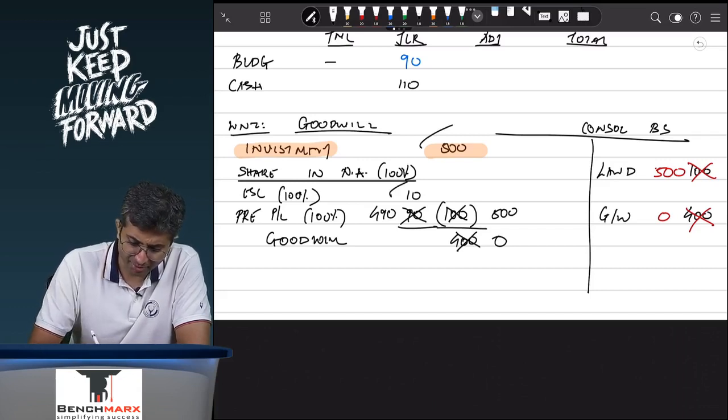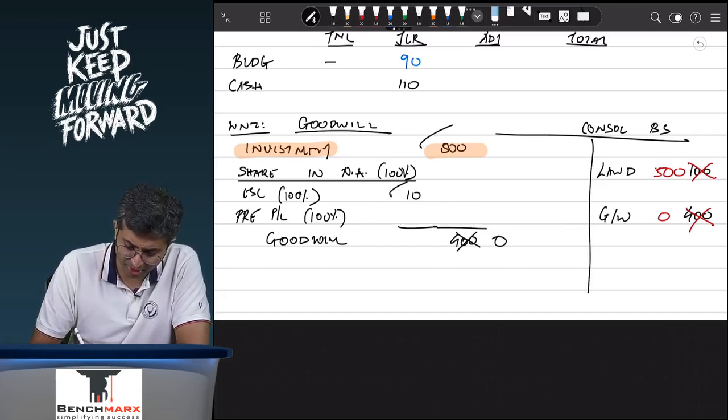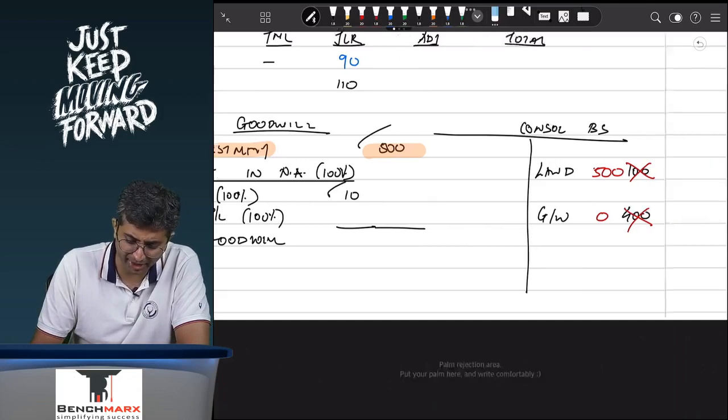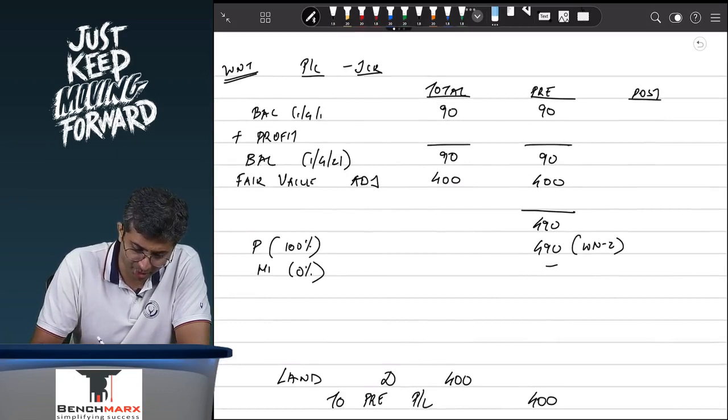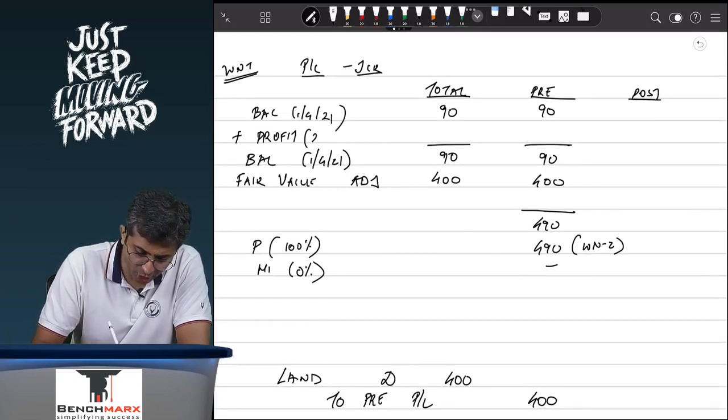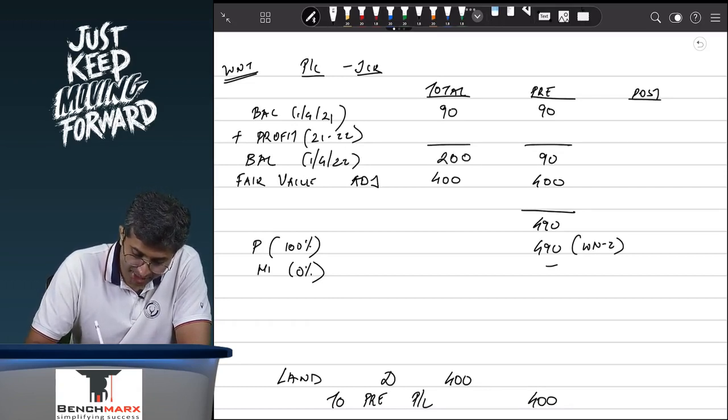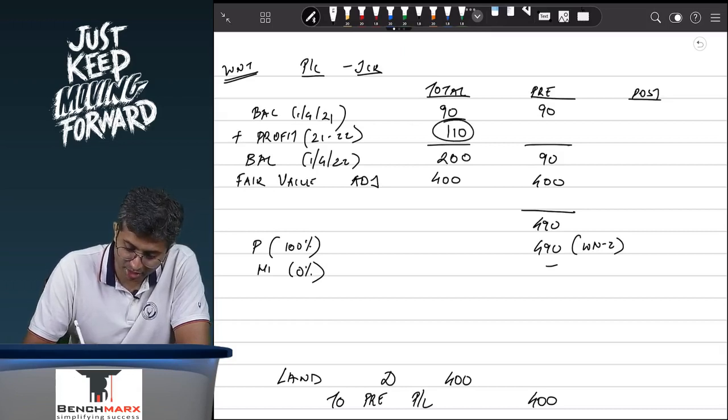You still have a 100% share in the equity share capital, but we want to find the profits. Now the profits to start with are 1st April 21 profits, then there is a profit of the year 21-22, and then 31st March 2022. We can see this is now 200 rupees, which means 110 is earned post acquisition.